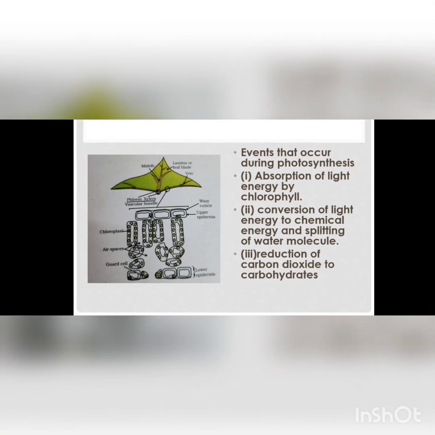Now, events that are occurring during photosynthesis. First, the light is going to be absorbed, and it is going to be absorbed by chlorophyll which is present in the chloroplast. Second will be to convert the light energy to chemical energy, and there is going to be the splitting of water molecule into hydrogen and oxygen. The hydrogen is then going to be utilized for the reduction of carbon dioxide to produce carbohydrates.